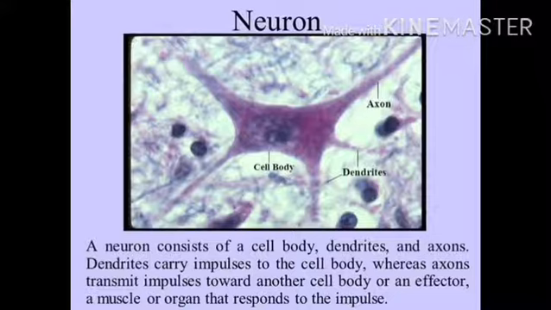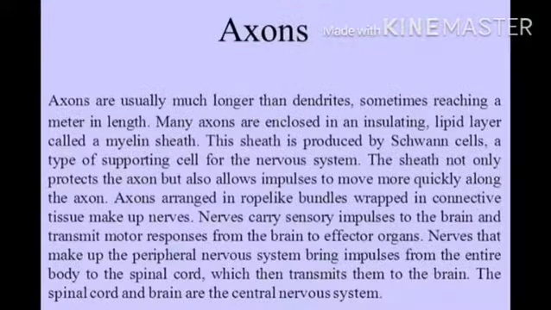Now the neurons. A neuron consists of a cell body, dendrites and axon. Dendrites carry impulses to the cell body, whereas the axon transmits impulses towards another cell body or an effector, a muscle or organ that responds to the impulse. Now axons. Axons are usually much longer than dendrites, sometimes reaching a meter in length.